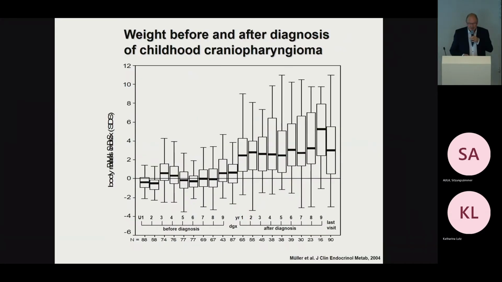What about BMI SDS? That's weight before and after diagnosis. And here you see that weight increased pretty late in history, between U8 and U9. That's about 5 years of age, and that's the diagnosis at 8 years. Already from a previous slide, that's the weight, how it developed after diagnosis and after treatment.